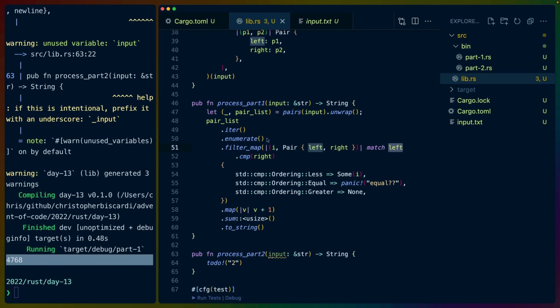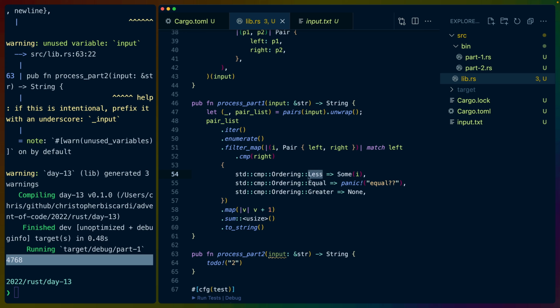So we're comparing. We parsed all the pairs, right? We're iterating over them and enumerating. We do a filter map with the index that the pair is at, and then the pair itself, which has a left and a right, the top and the bottom. We match on a comparison. That's what cmp is, compare. Left, compare, right. Ordering is an enum, because when we compare things in Rust, what we get back is an ordering enum with less, equal, or greater, not like in other languages, 1, -1, and 0.